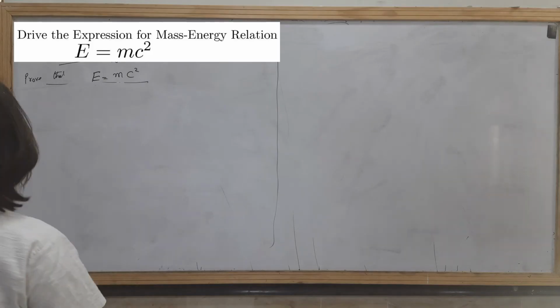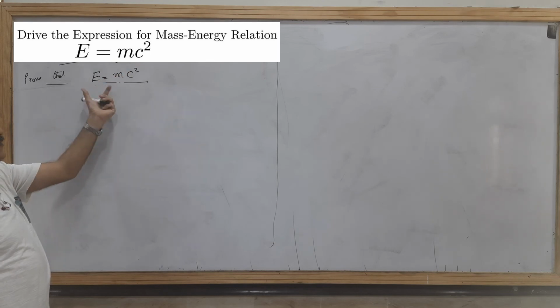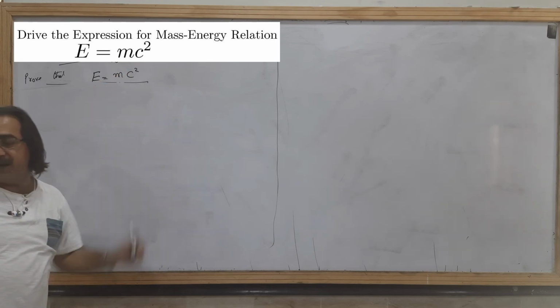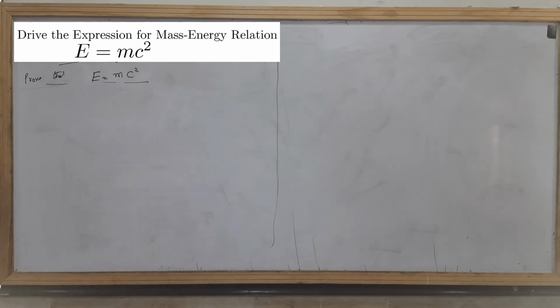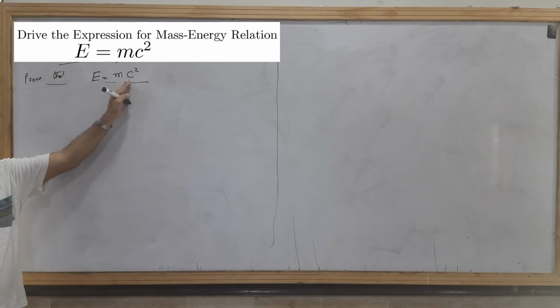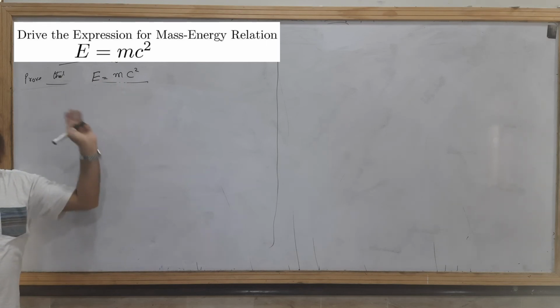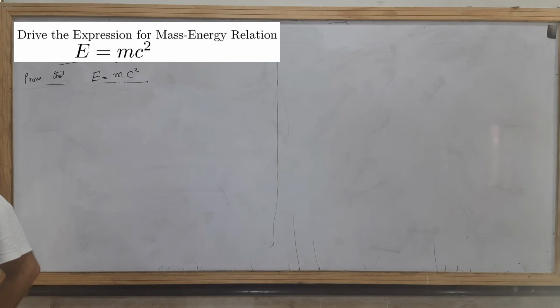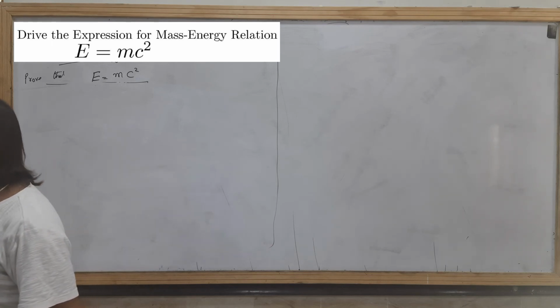Today our topic is the mass-energy relationship. We will derive this relationship, a very well-known one describing the conversion of mass into energy, and reversibly, of energy into mass. Popular phenomena like fission and fusion are based on this formula.